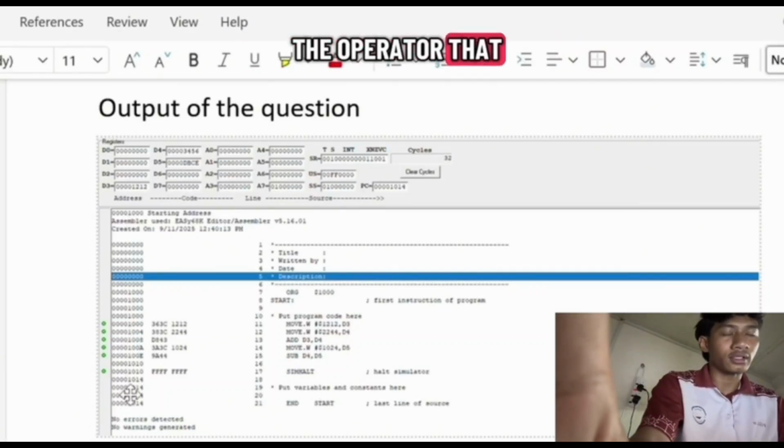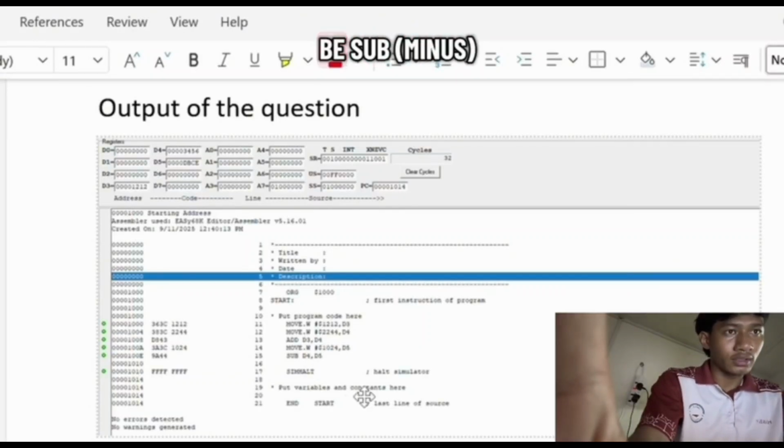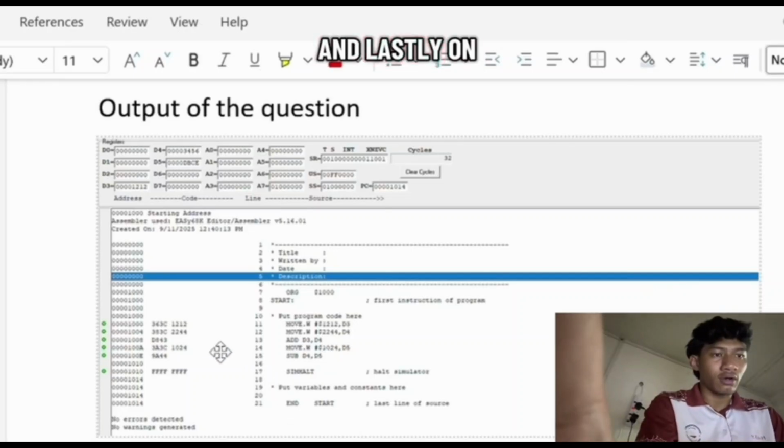The operator that it performs is sub, where the value of D4 and the value of D5 will be subtracted between them. And lastly, the line at the location in memory is